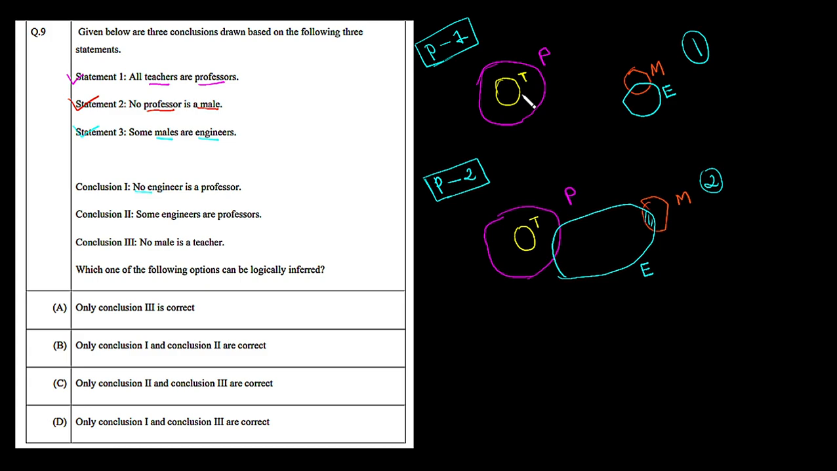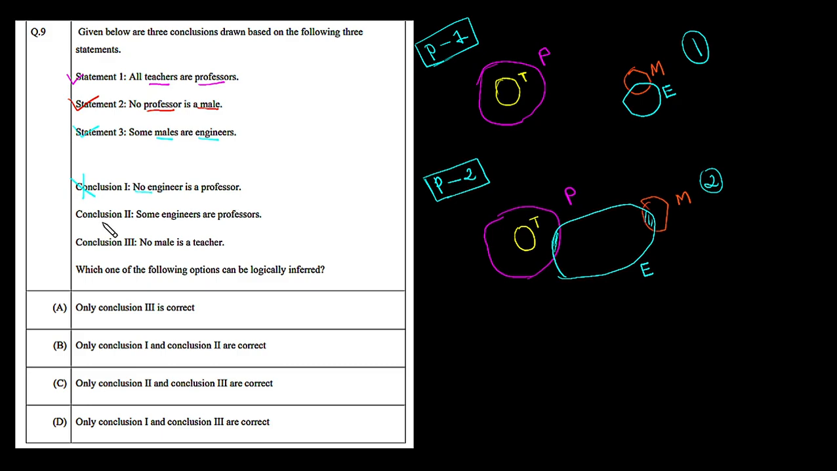But in the second possibility, you can see some engineers are there which are professors in this area. We are not sure whether possibility 1 or 2 is happening, because we don't have sufficient data beyond these three statements. So we are not sure whether this conclusion is 100% true or not. There is a 50% chance. If possibility 1 is true, then this statement is true, but if possibility 2 is true, then this statement will be false. So let's cancel this first conclusion.